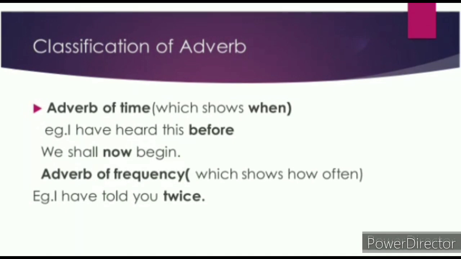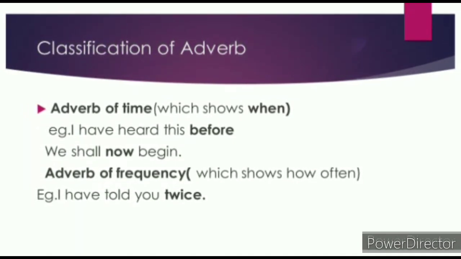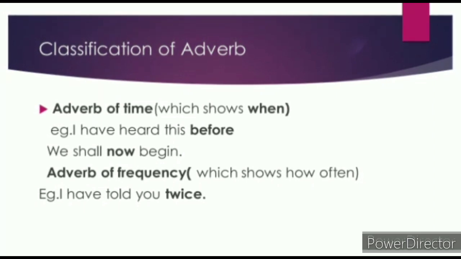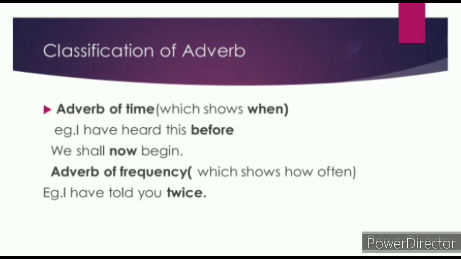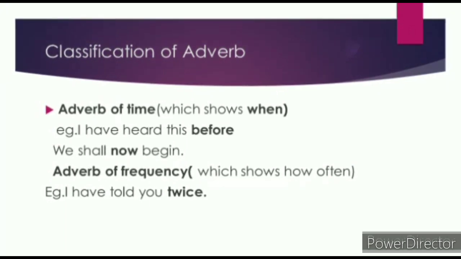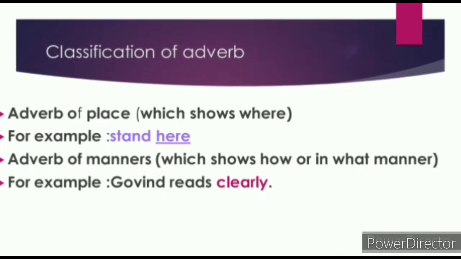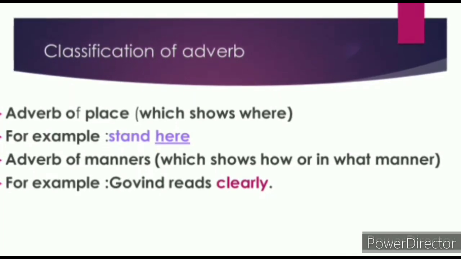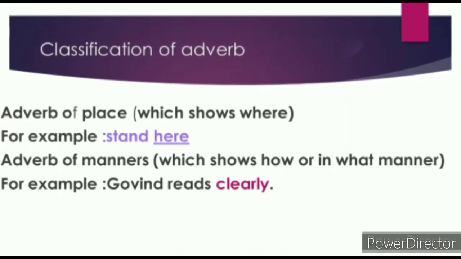Now the second one is adverb of frequency, that means number, which shows how often. I have told you twice. Here twice is an adverb of frequency, that means number. Now the third one is adverb of place, which shows where. For example, stand here. Where is he standing? Here.